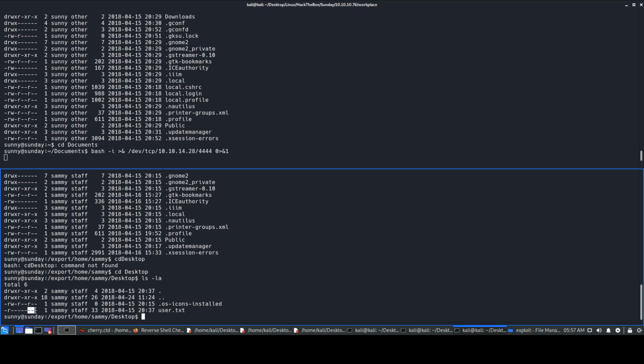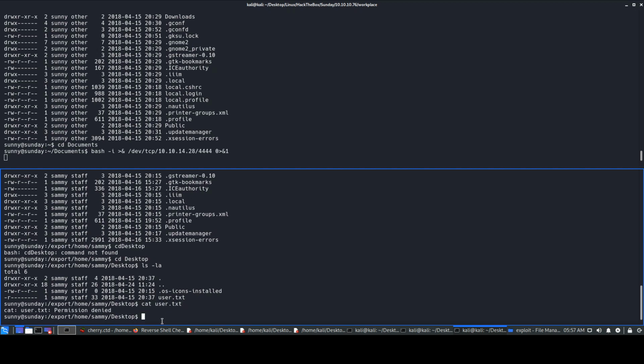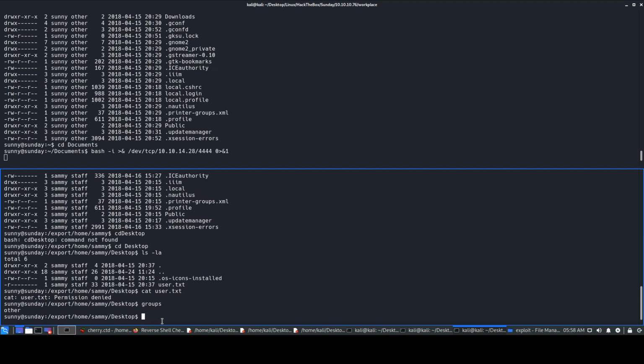And we belong to the third group, that is others, because we do not belong to Sammy, and I don't think we belong to staff as well. So we belong to the others group where read, write, execute is not present at all. If we use cat user.txt, it says permission denied. If we check groups, it says the name of the group is other. So we were not able to do that.